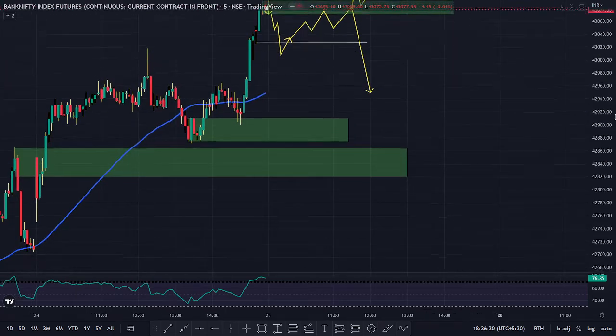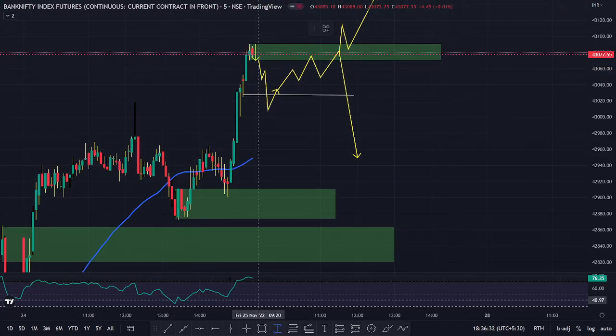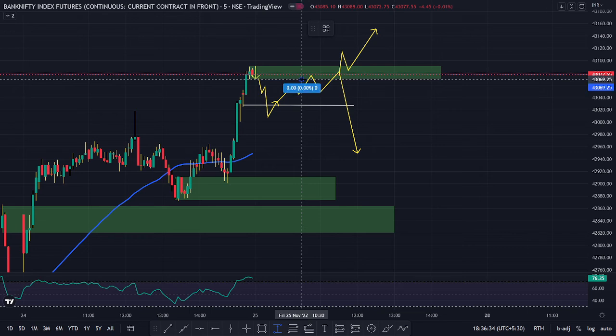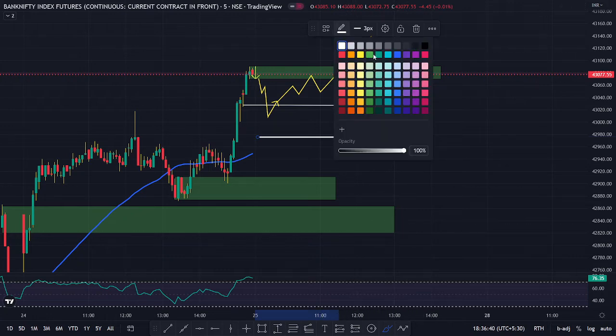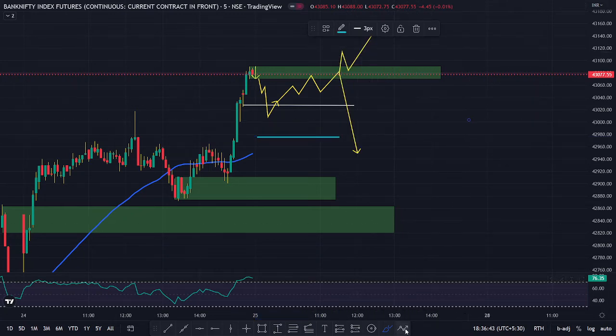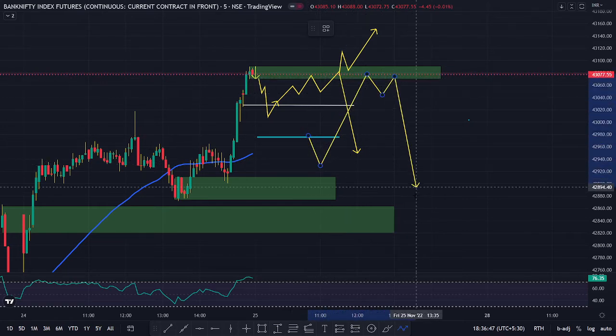Now, say, for example, the market opens on a gap down somewhere around here. Then you must wait for the market to either tap this supply block or this order block.